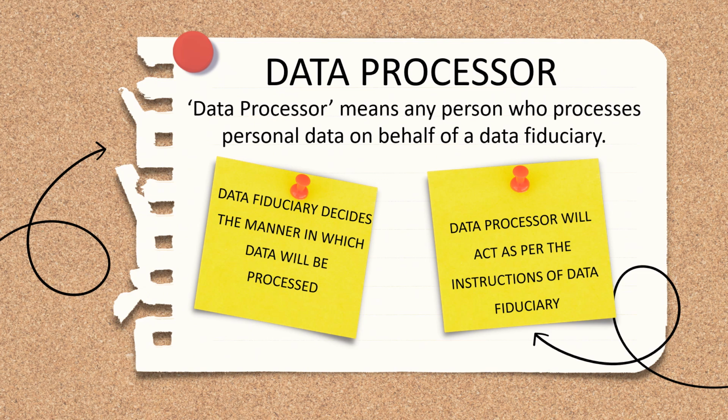So here the printing company is the data processor. It is not deciding anything. It is acting purely on the instructions of the school, and the school is the data fiduciary.